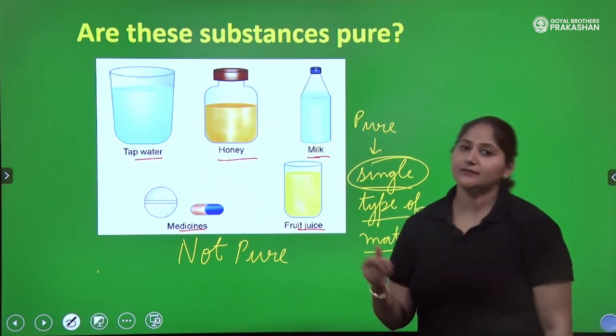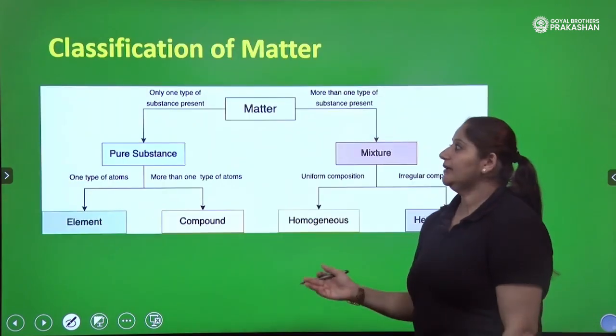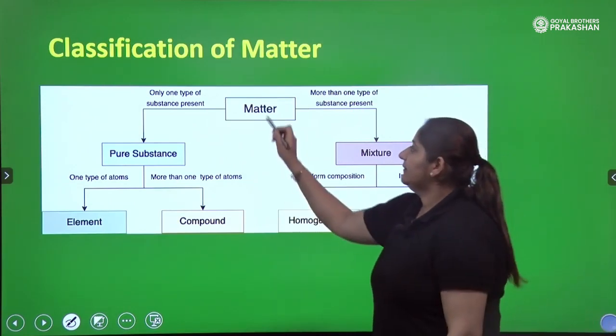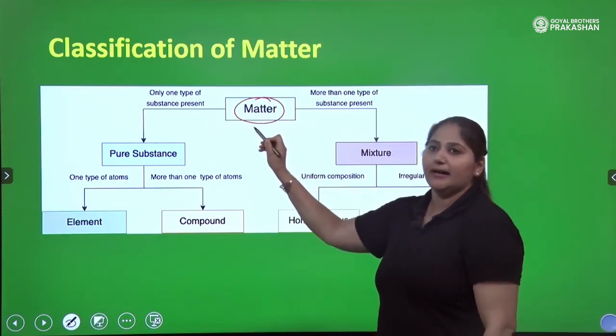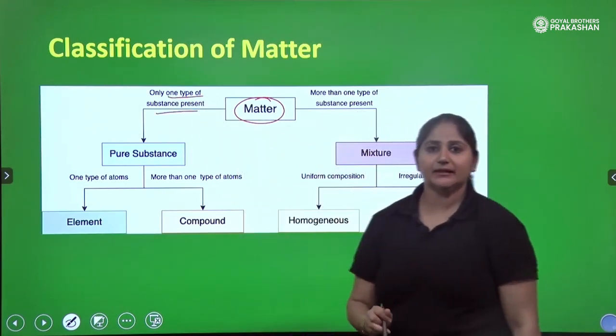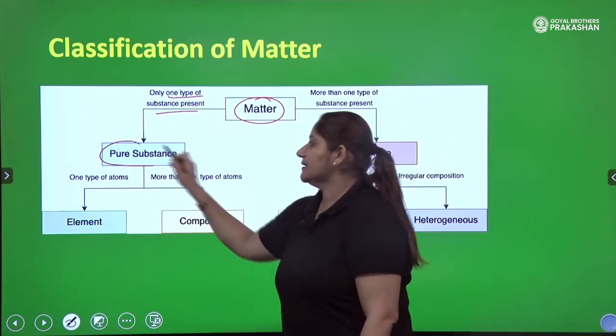Now, matter is further classified. How do we classify matter? We classify matter into two categories. See, this is matter. There could be matter which contains only one type of substance, and that is known as a pure substance.